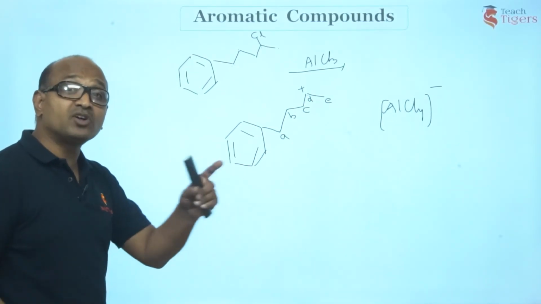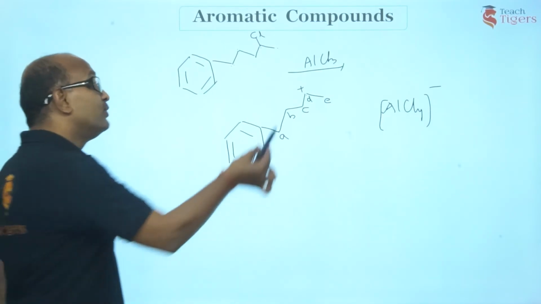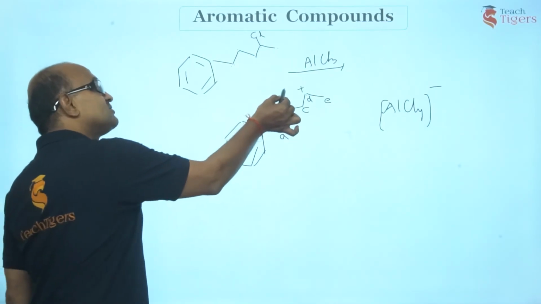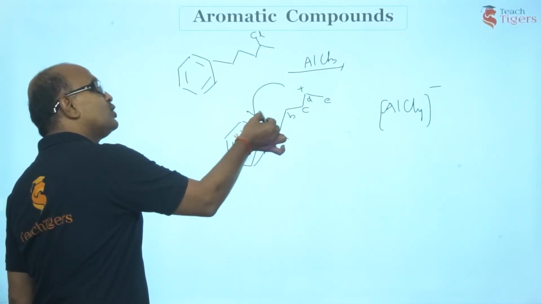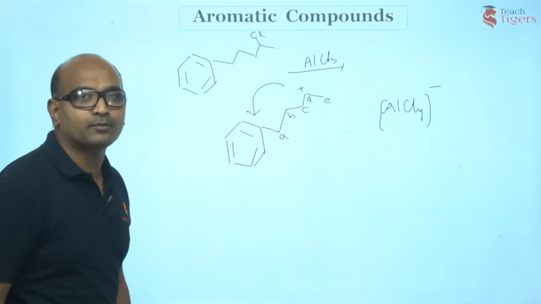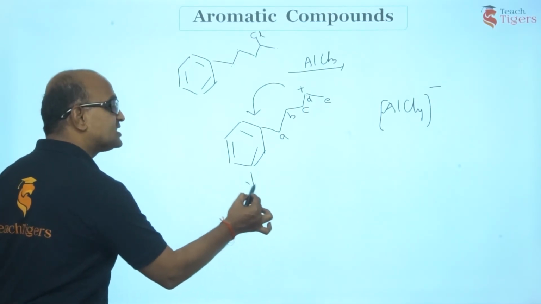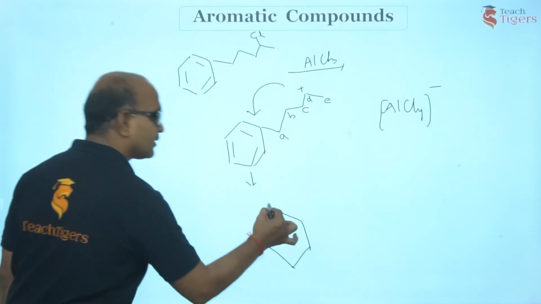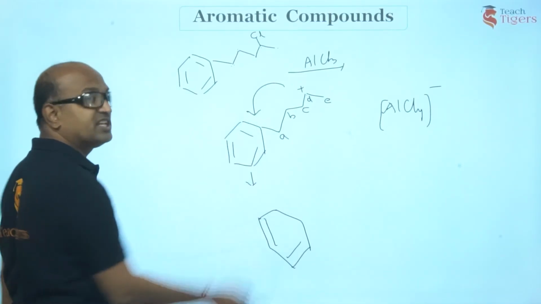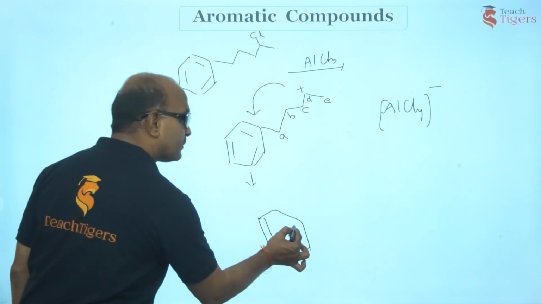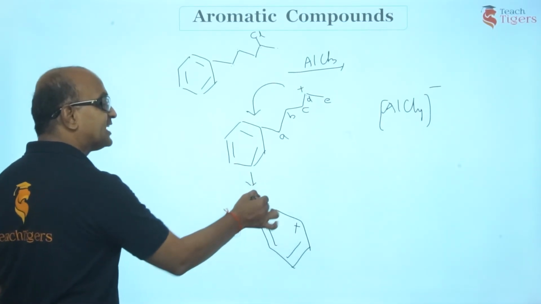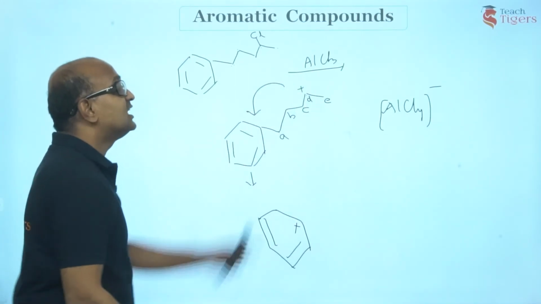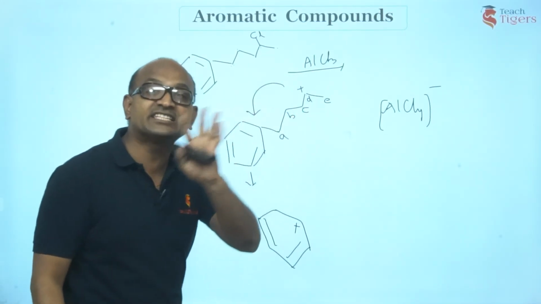Now there is a positive charge on D which is going to attack this benzene ring. Am I right? Now this will attack this benzene ring. You are going to get an arenium carbocation. How? Just check it out. First I will write the benzene ring. This pi bond is broken. One of the carbon gets positive and the other gets negative. The negatively charged carbon binds with this carbon which is lettered as D.